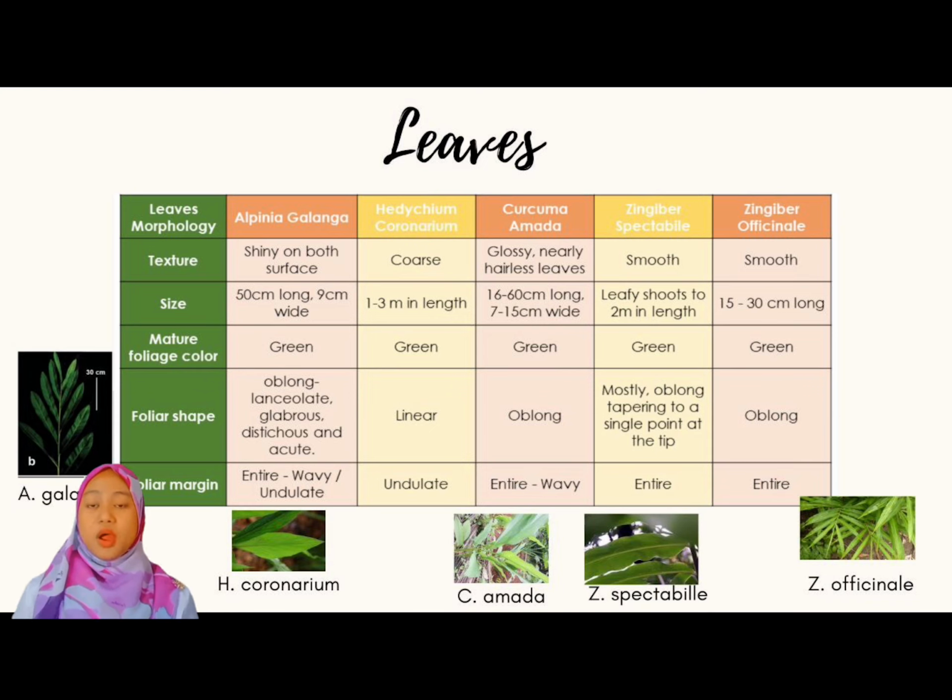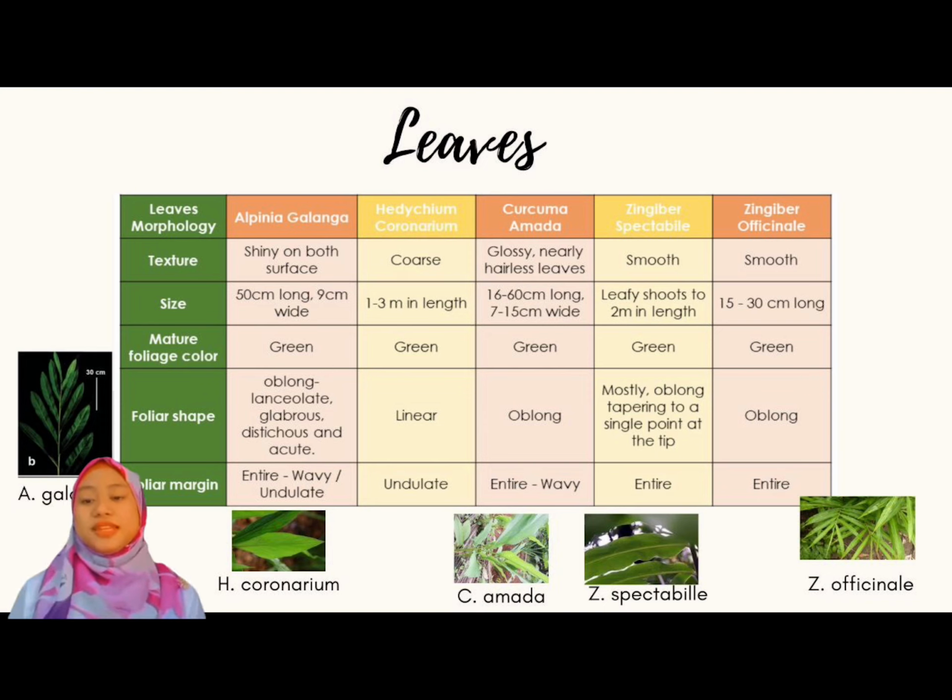Second is the size of the leaf. We conclude that leaves under family Zingiberaceae are long, as we can see in the table. All these species have a length of more than 10 cm. Shape of leaf: only Hedychium coronarium has a linear shape. Meanwhile, the rest of the species have an oblong shape. Third, foliage color. All these species have the same color, which is green. Last characteristic, foliar margin. Also only Hedychium coronarium is different from the others, which is undulate, and the rest of the species we observed are entire.